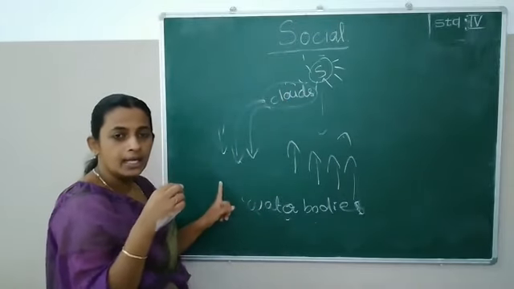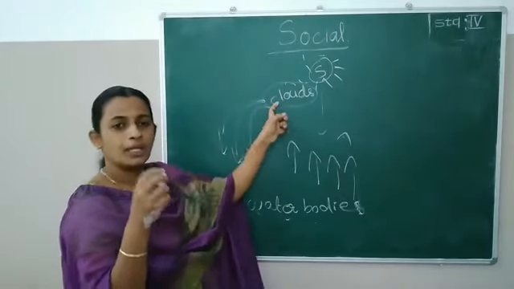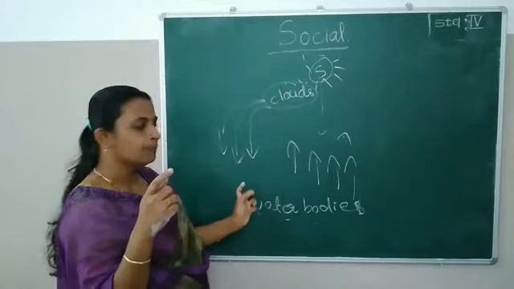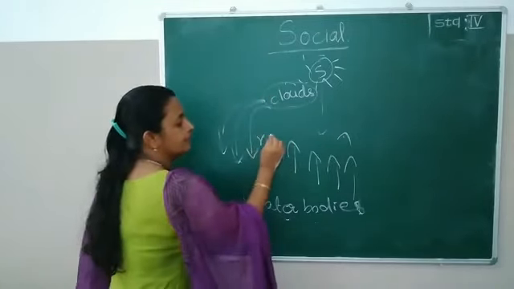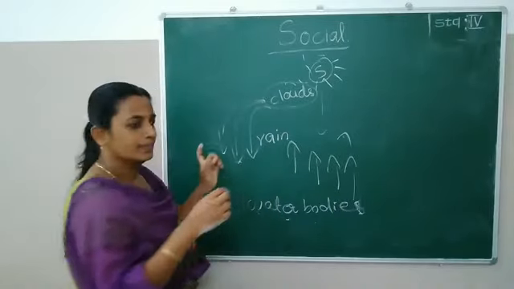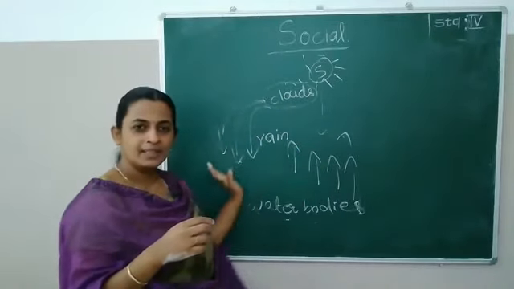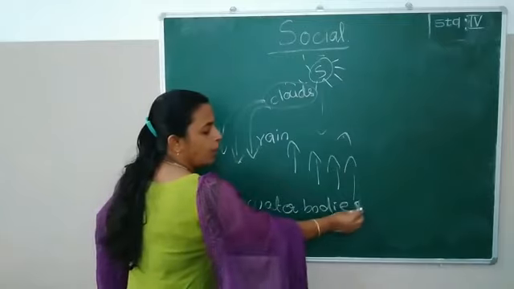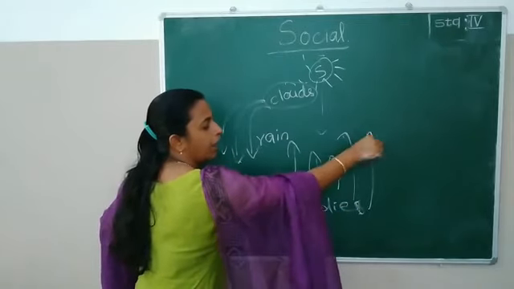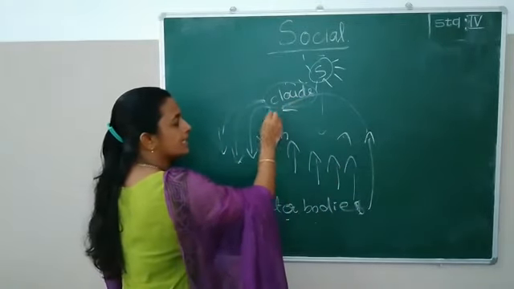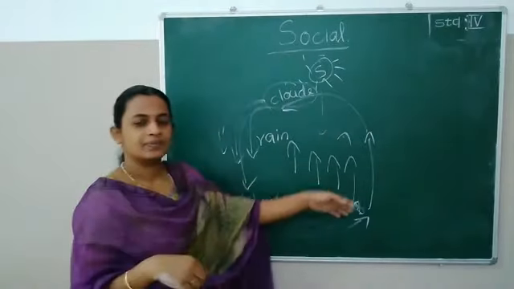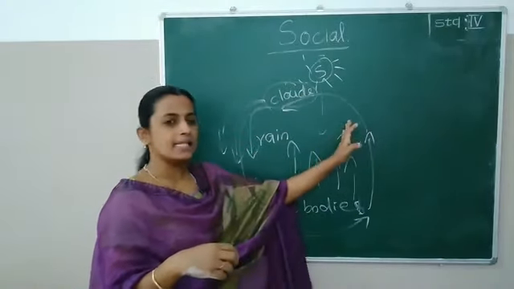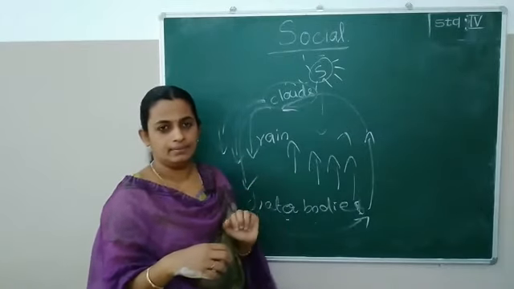Clouds in turn cool down and reach the earth in the form of water droplets or rain. Again this process. See, water from water bodies evaporates, condenses, reaches earth. This is known as water cycle.